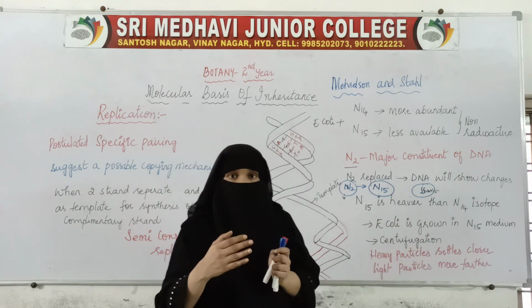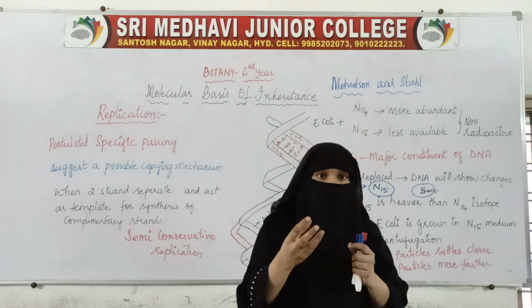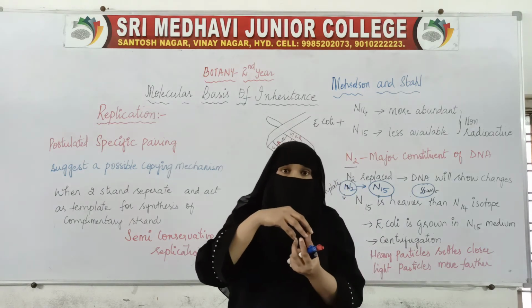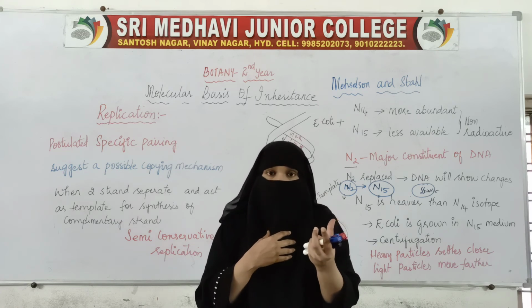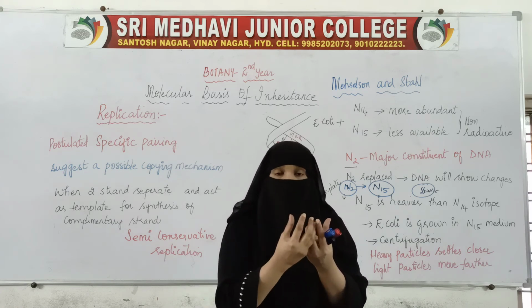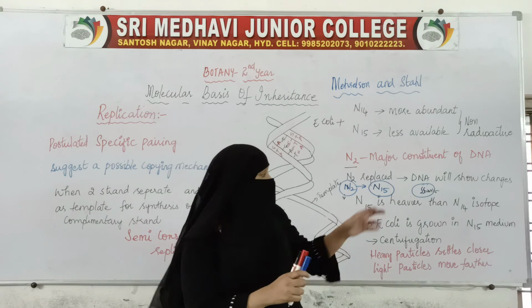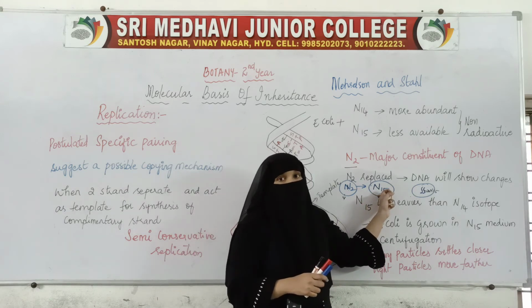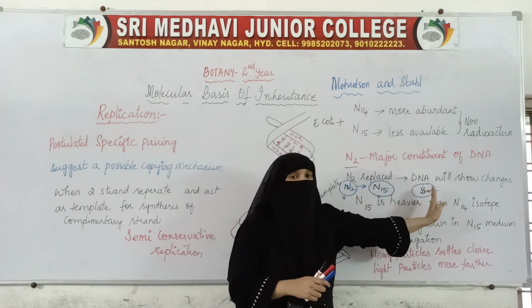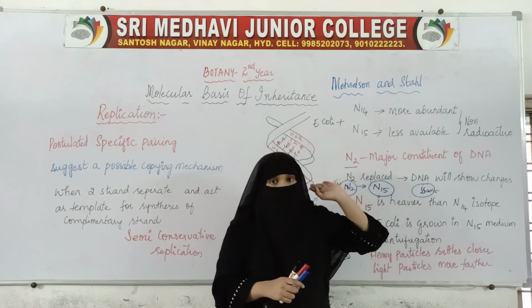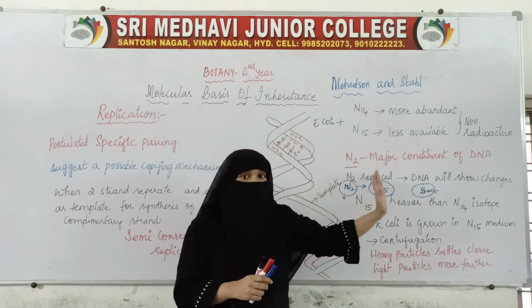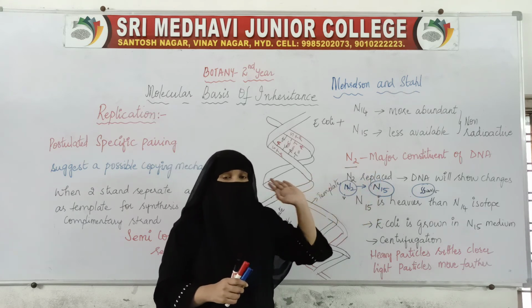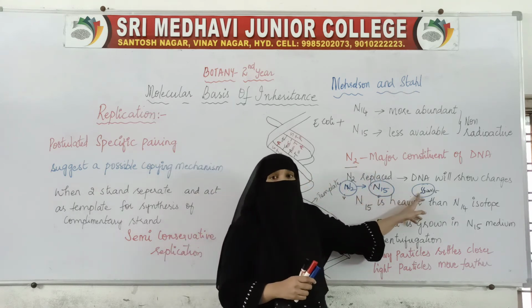But if we put the heavy nitrogen onto the growing bacterial cell, the cell will take this heavier nitrogen and the DNA will have the heavier nitrogen. The normal nitrogen of the DNA will be replaced by the heavier nitrogen.